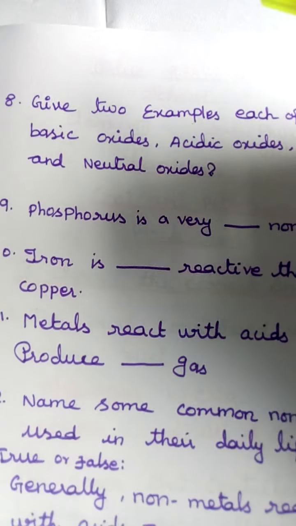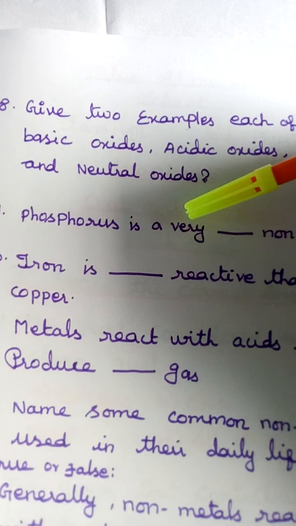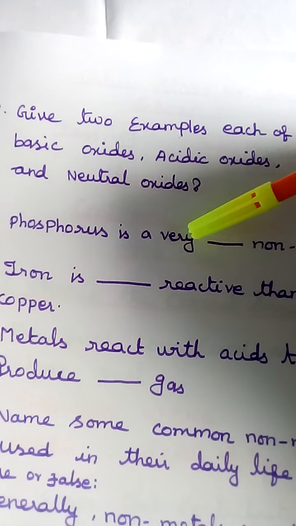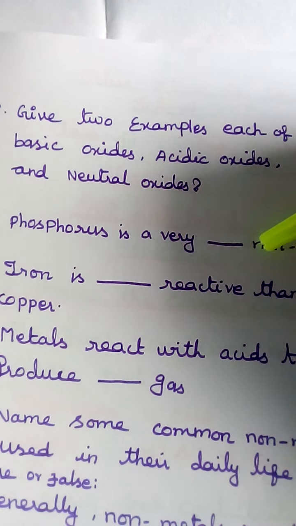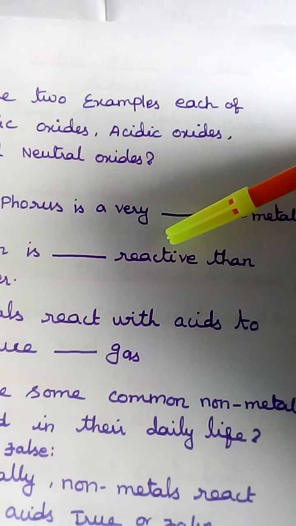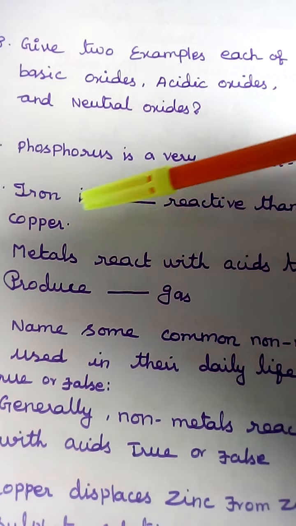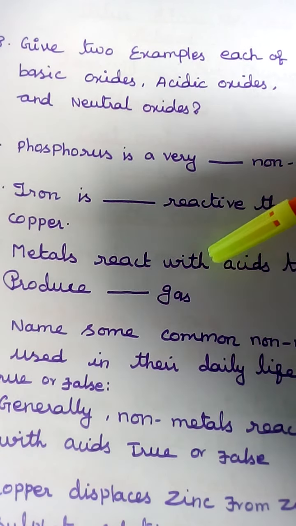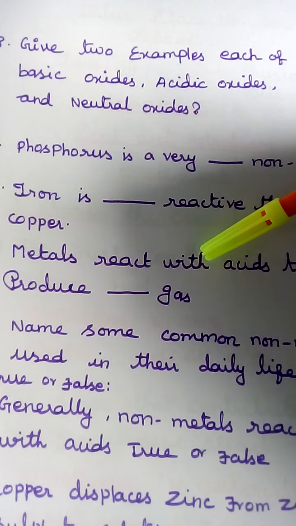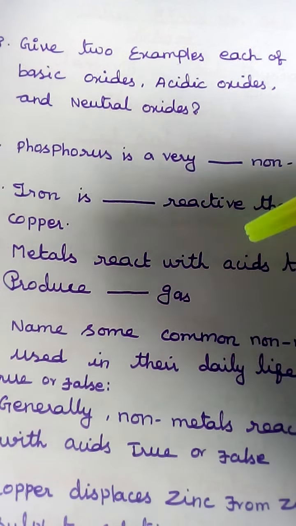Next, fill-ups. 9th one, phosphorus is a very dash non-metal. Next, iron is dash reactive than copper. How will iron react compared to copper? That is my question. Next one.